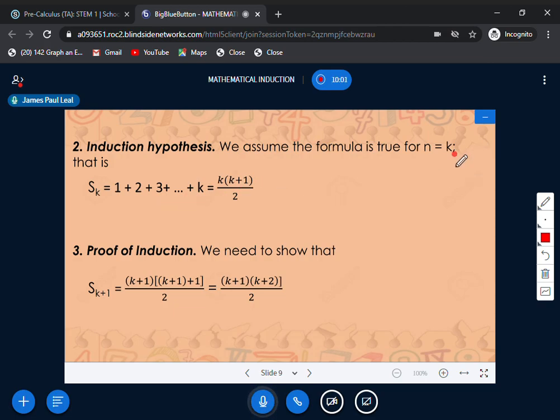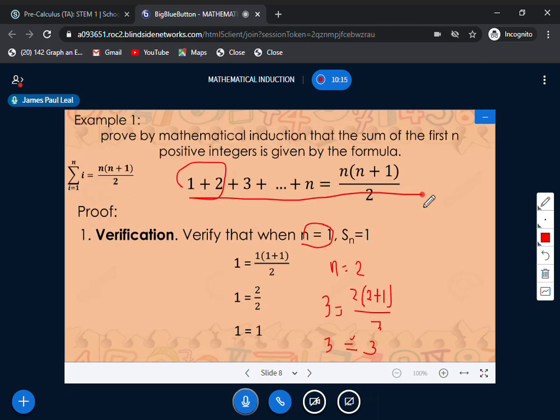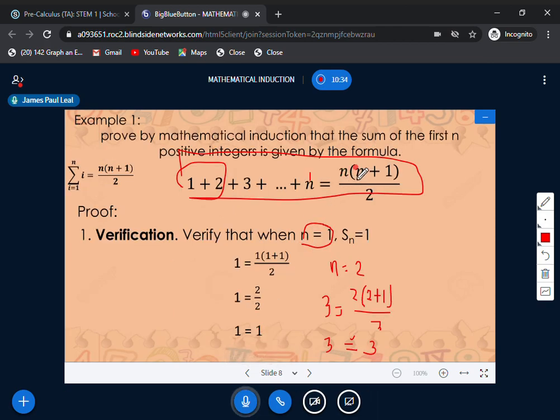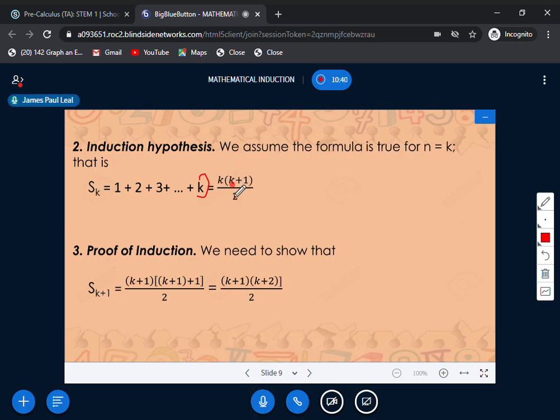All you have to do is substitute k for n. So S sub k becomes 1 plus 2 plus 3 plus up to k, which is equal to k times the quantity k plus 1, all over 2.